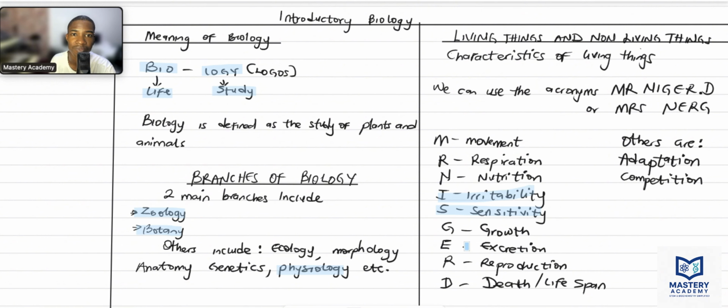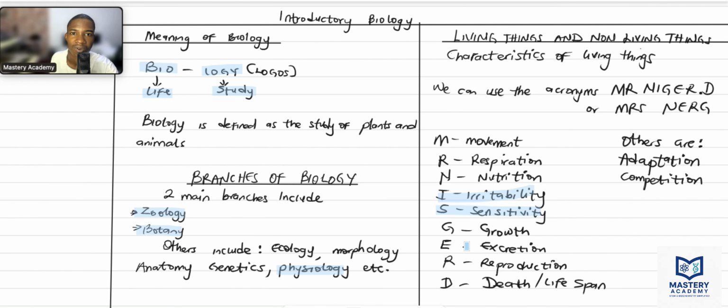Let's talk about animals, for example. Death can be caused by different means, not just after negative growth or where you grow to a particular age. A lot of things can cause death, sickness, anything at all. So all living things must experience death, whether plants or animals. There are other characteristics of living things: adaptation and competition. Adaptation is the ability of living organisms to adjust to the environment.